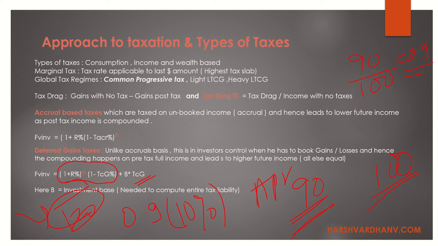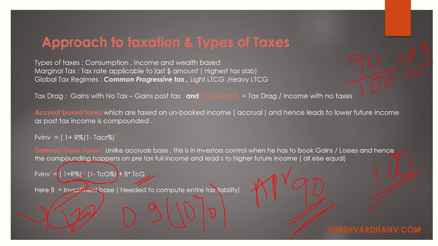So over here in the example which is given in the Schweser book, you can see there are two examples. One they have taken the 90 as the base and the other they have taken 115 as the base, right? So what is this doing actually? This is actually increasing your future value after tax. Now you have to think logically why it is increasing your future value, because